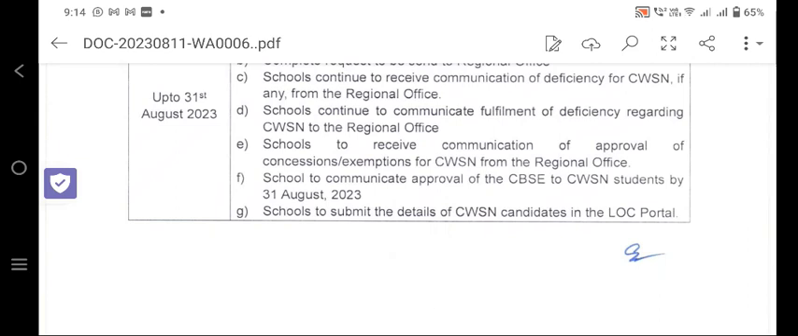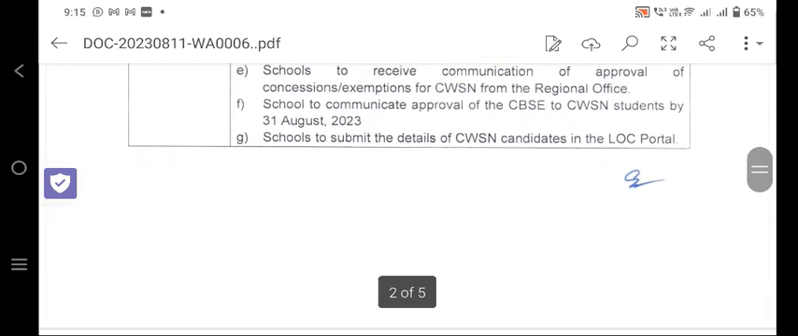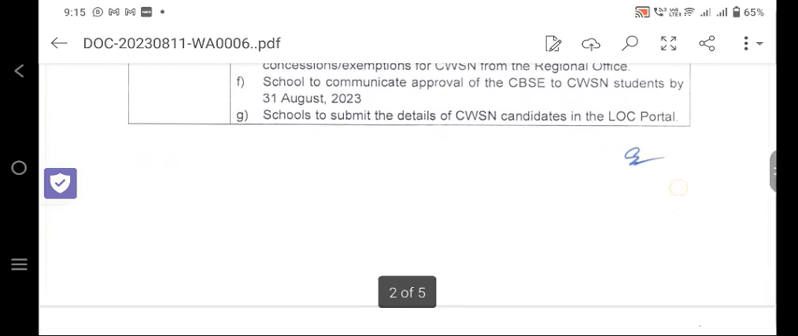School to receive communication of approval of concession and exemption for CWSN from the regional office. They have exempted the fees and the concession, and everything will be related to the regional office. That will be communicated to the regional office. School to communicate approval of the CBSE to CWSN students by 31st August. Very important. So the school needs to take the approval from the CBSE, and the last date of taking the approval is 31st August 2023. School to submit the details of CWSN candidates in the LOC portal.